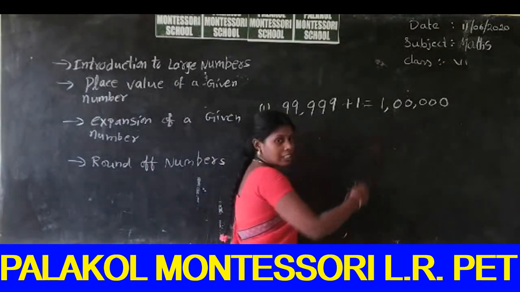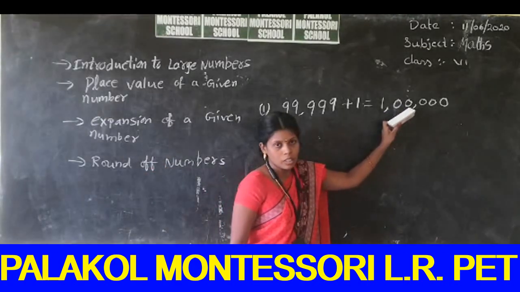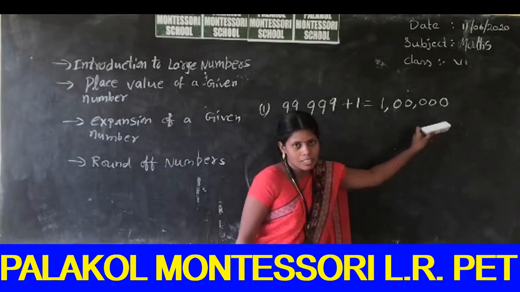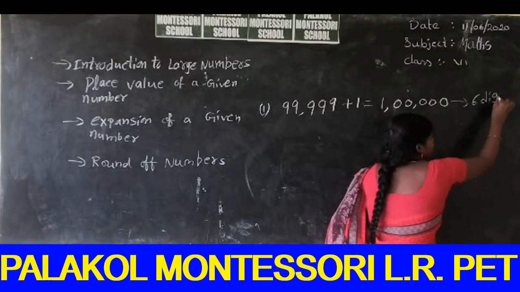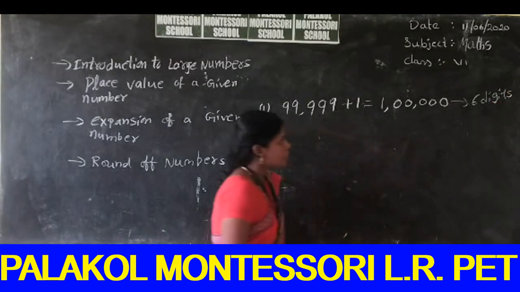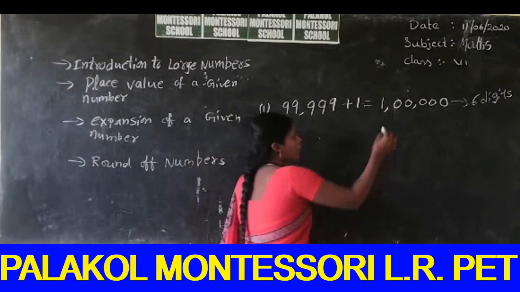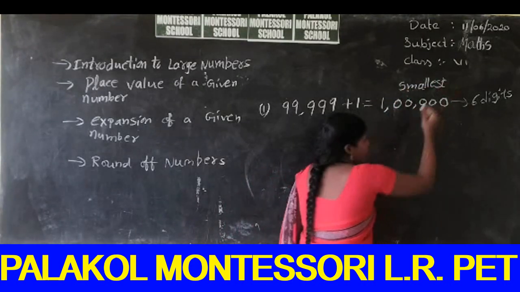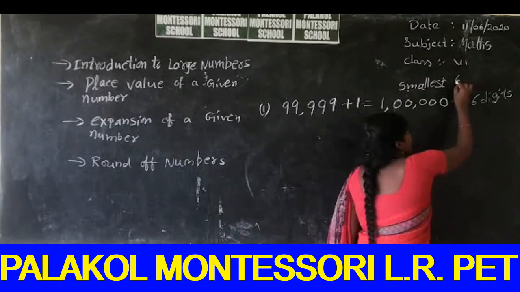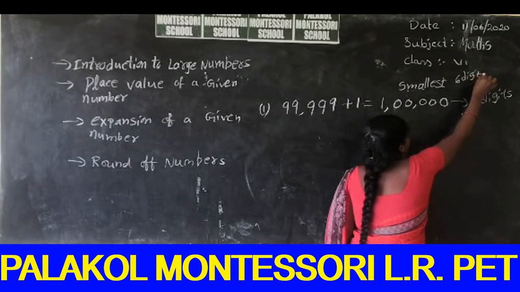So how many digits are in this number? 1, 2, 3, 4, 5, 6. 6 digits are there, and this is also the smallest 6-digit number.